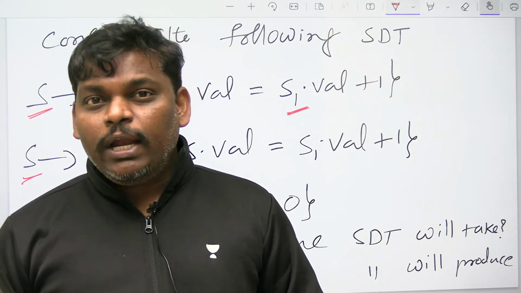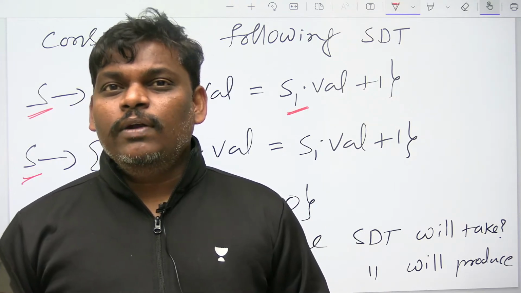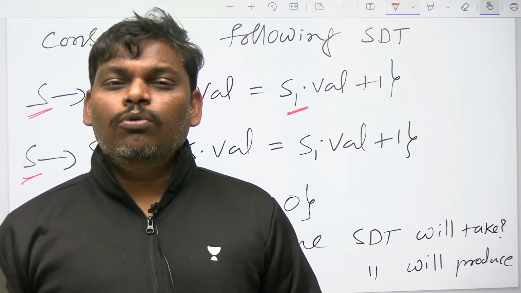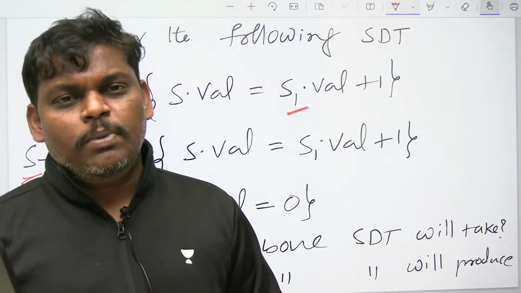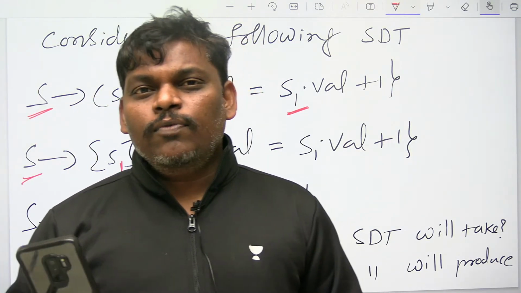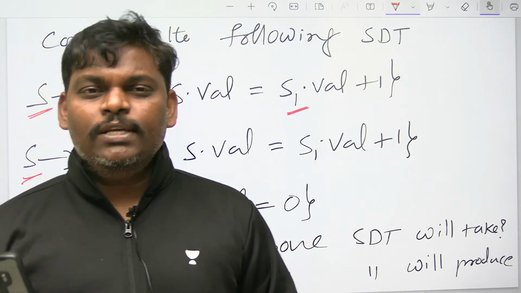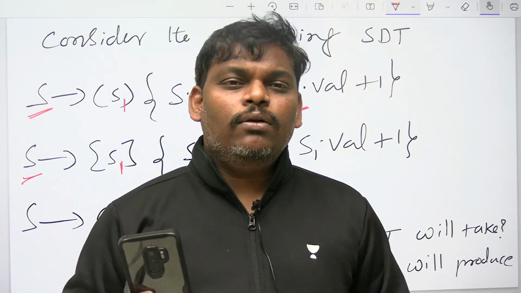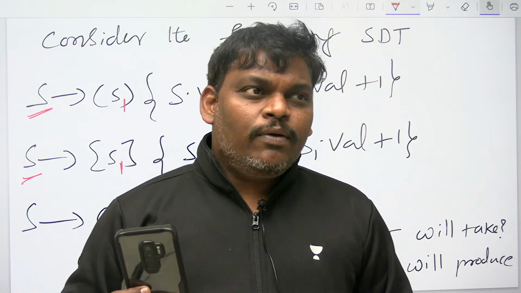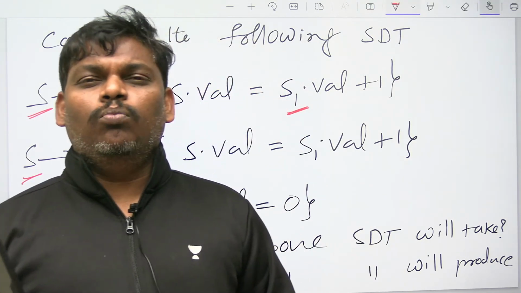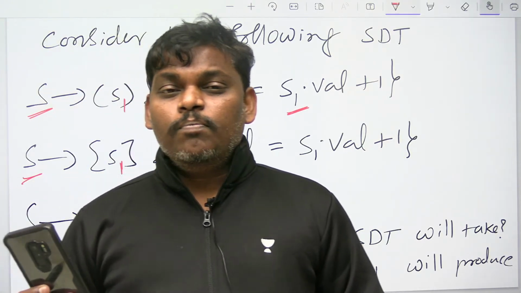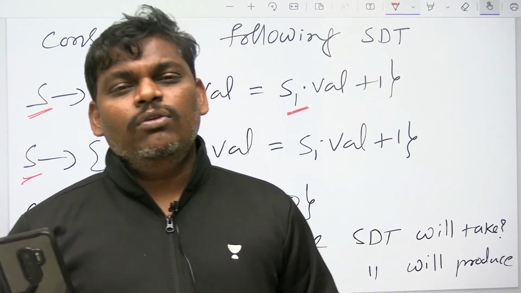Suppose some problem you can do, but it will take more time; just mark it as more time and move on. Some problems you cannot do, mark with a cross. So in the first round of 45 minutes, whatever you can do, do directly. Whatever you can do but takes more time, mark it. Some problems you cannot do, just write that you cannot do.